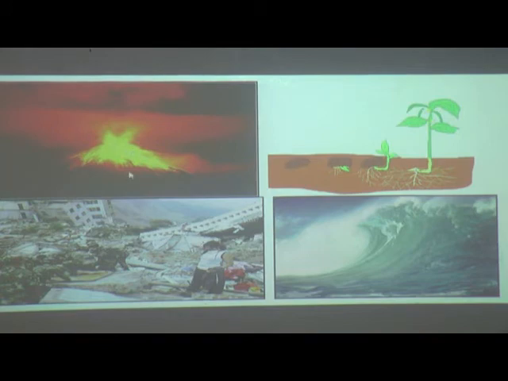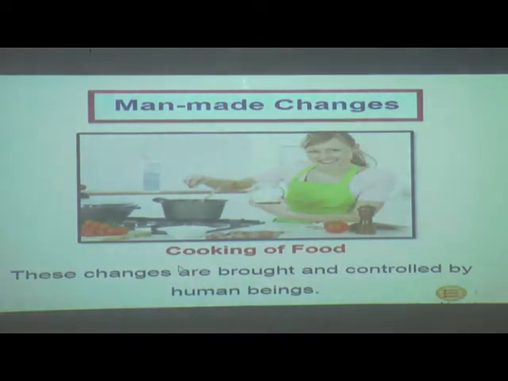For example, volcanic eruption, growth of plants, earthquake and tide. So these are examples of natural changes, the changes that happen in nature naturally. They are called natural changes.